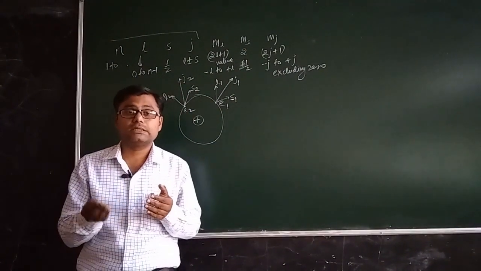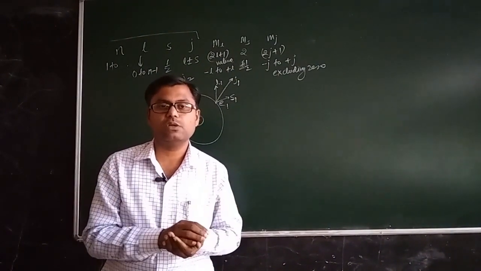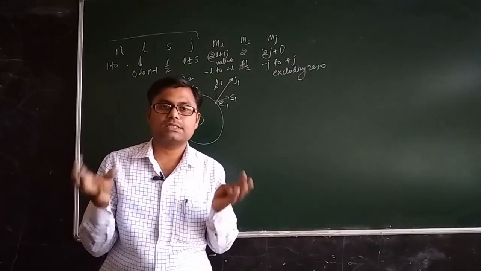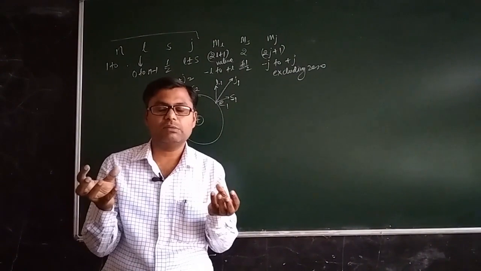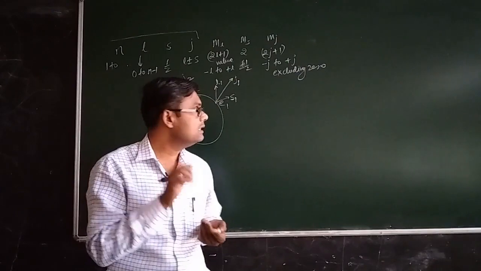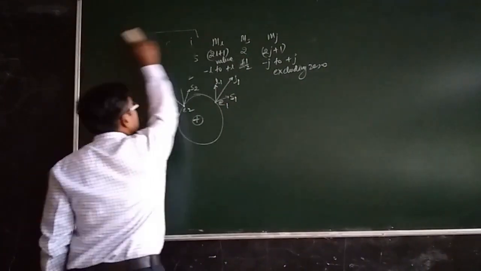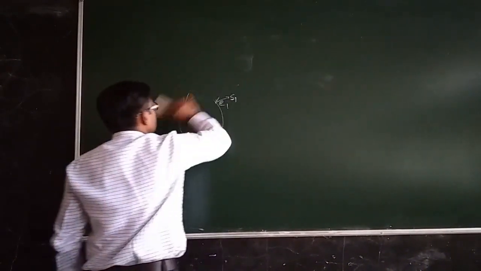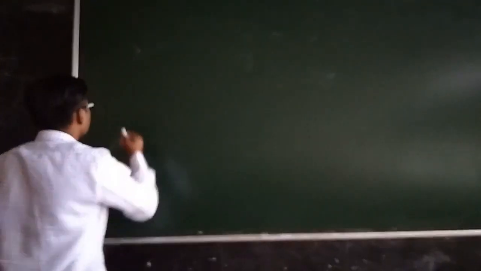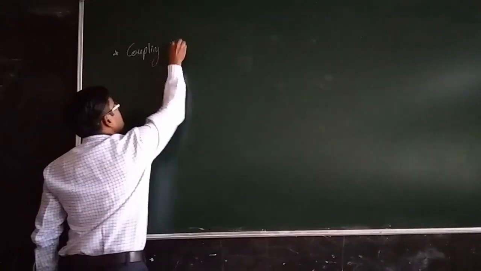Now to find the resultant quantum numbers, or the resultant interaction between individual electrons, there are several rules or schemes by which these quantum numbers, or these angular momenta, interact with each other. These schemes are called coupling schemes. So we have to study the interaction between the quantum numbers of different electrons under the heading coupling schemes. So let us start with coupling schemes.